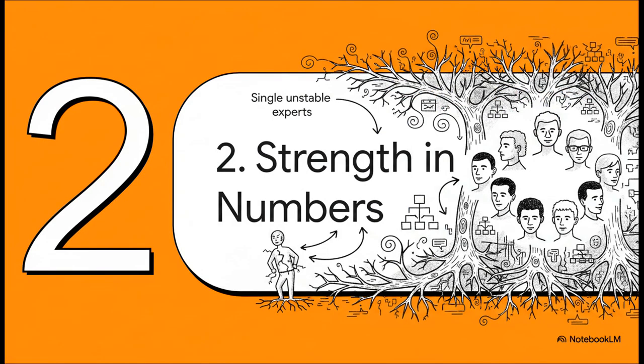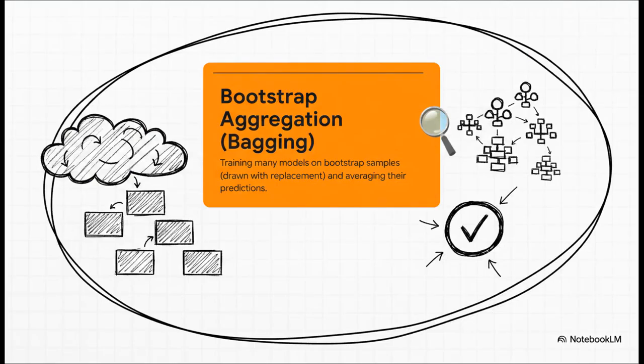So, what do you do if your one genius expert is brilliant but totally unreliable? Well, you don't just trust that one expert, right? You get more of them. You build a whole committee. And this is the first big idea behind building a random forest. Now, this whole committee of experts idea has a fancy name, bootstrap aggregation, but pretty much everyone just calls it bagging.